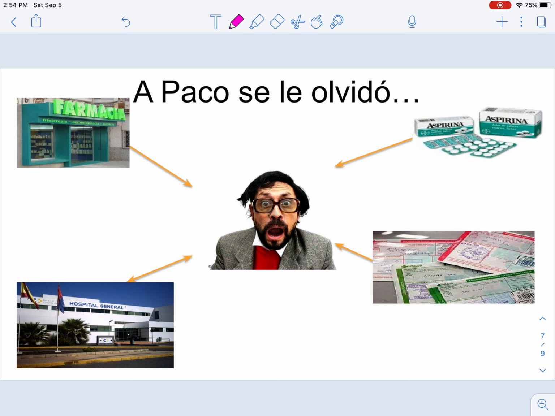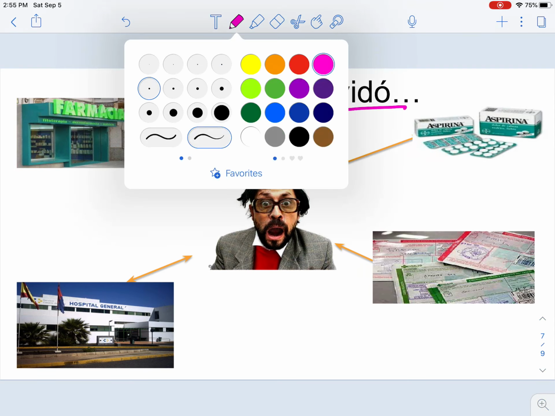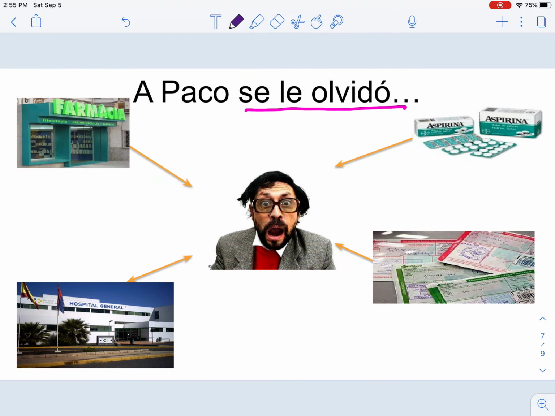What about Paco? If we're looking at vocabulary from this chapter, what did he forget? What was forgotten to him? So we could say, for example, "a Paco se le olvidó" or let's say "ir." "Se le olvidó ir a la farmacia."